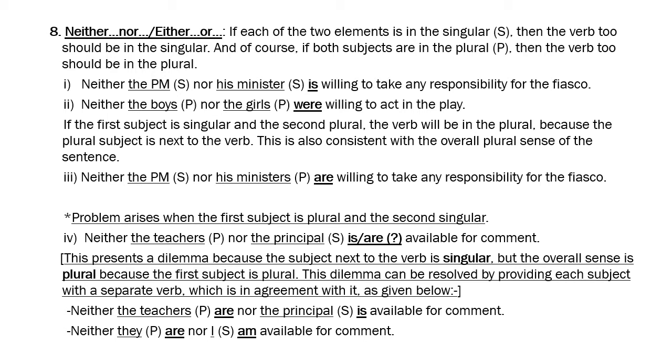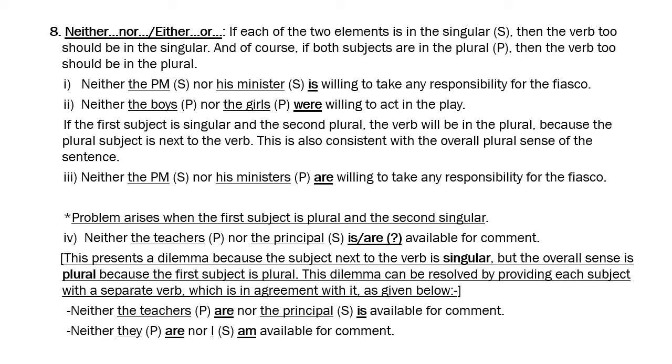Let's see the other example. Neither the boys nor the girls were willing to act. Now here obviously you can't say was willing to act, because the boys is plural, the girls is plural. Were applies to the boys also, the boys were and the girls were willing. So if both are plural, you'll have a plural verb. If both are singular, you'll have a singular verb, right? So no problem here. Now let's take a third case where the first is singular and the second is plural.